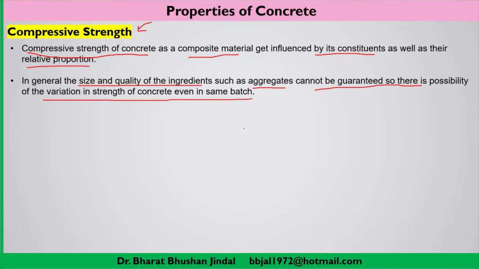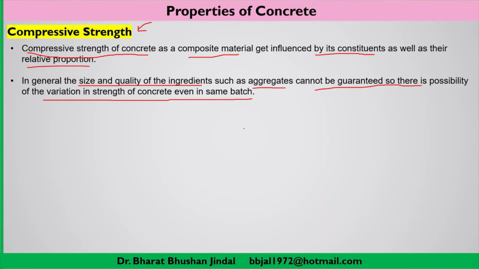That means if you are preparing a batch of concrete and you are using the same bulk of aggregate, even then you can't guarantee that the batch of concrete will have the same compressive strength, because your aggregates are not of the same size.